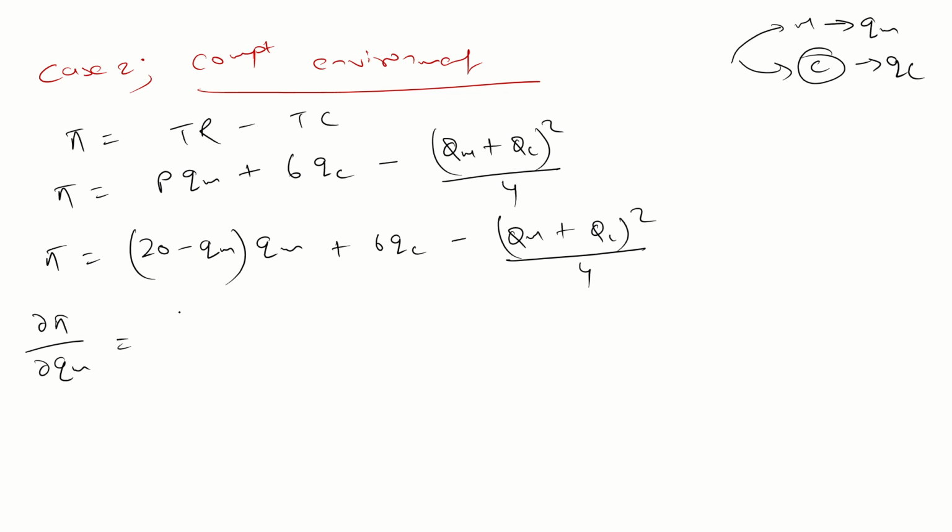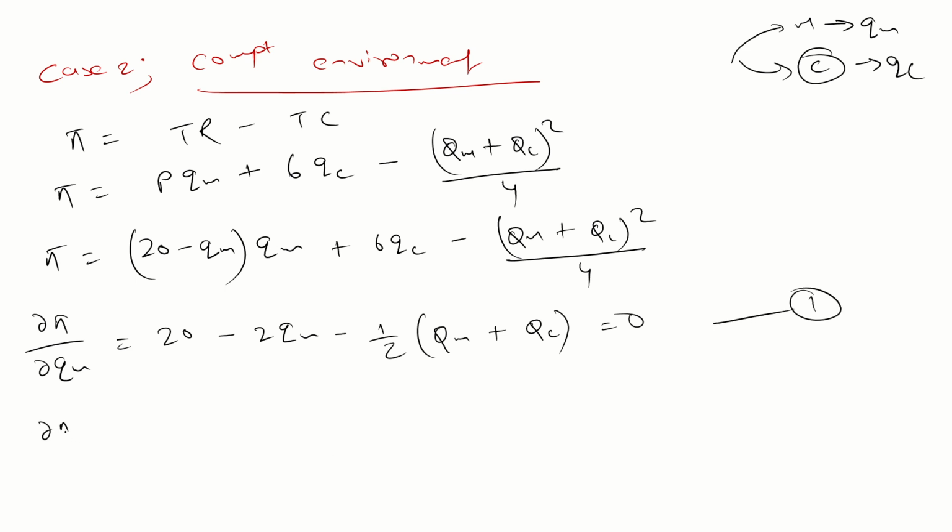If you differentiate with respect to QM, what you will get? 20 minus 2QM, minus, guys, 2 by 4, so 1 by 2, (QM plus QC) equal to 0. This is the first equation. Similarly, del pi by del QC is equal to, just differentiate it.